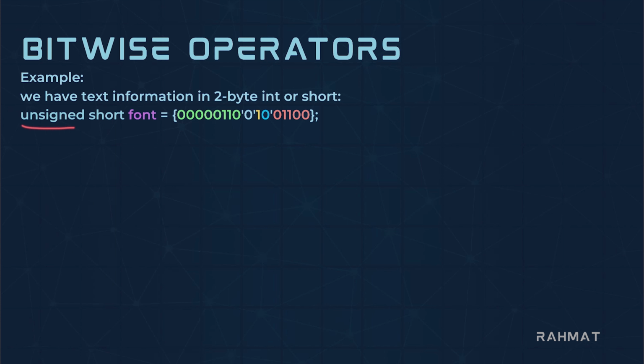We use unsigned short, so it should be unsigned, so that we can use all the bits for our information, and the sign bit should not be used for any signed thing. So we'll declare unsigned short and I'll give it the name font. Now you can see in these 8 bits we can store style information. This would be the separator. In 1 bit we can store italic, so we can switch between the 2 states, true or false. In 1 bit we can store bold information, so that it can also switch between 2 states. And in these 5 bits we can store font information, like we can store a lot of fonts in this.